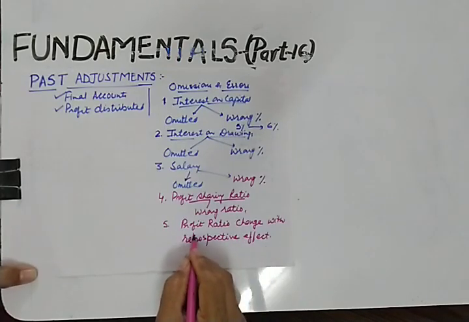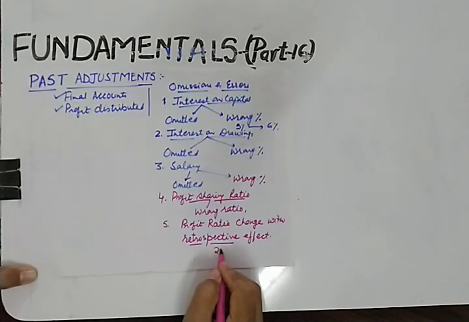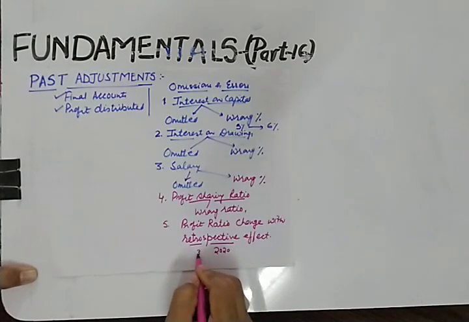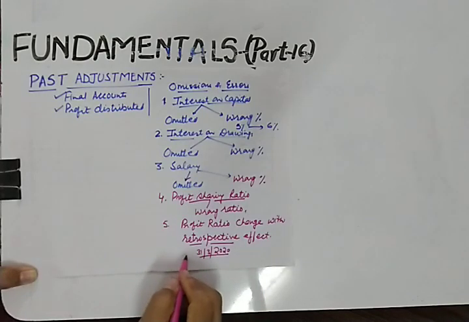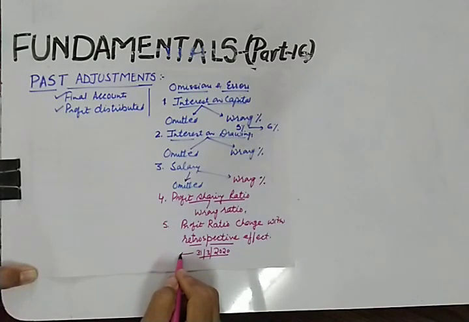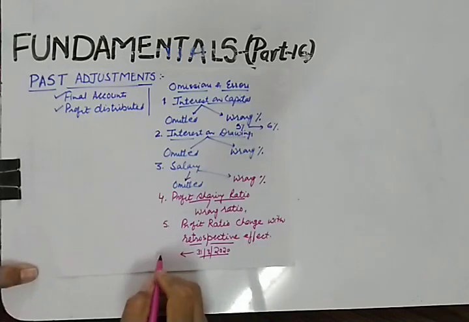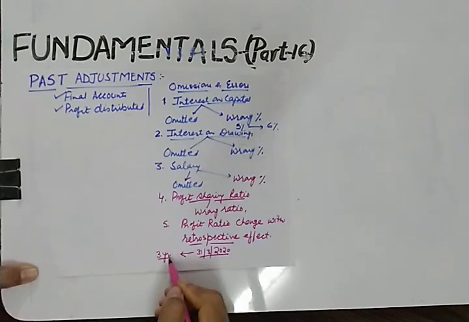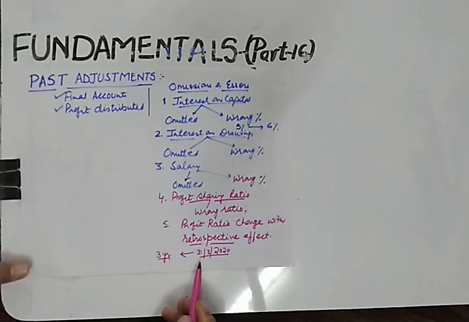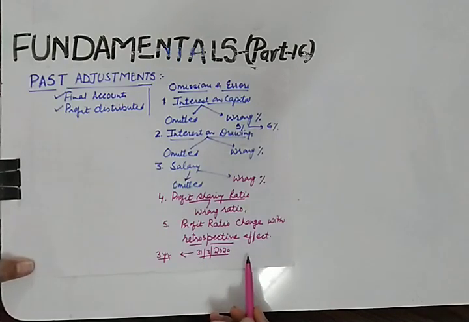This is known as retrospective effect. For example, on 31st March 2020, they decided to change their profit sharing ratio with the retrospective effect of 3 years. So you have to consider the last 3 years' profit for that. I hope these errors and omissions are clear to you.